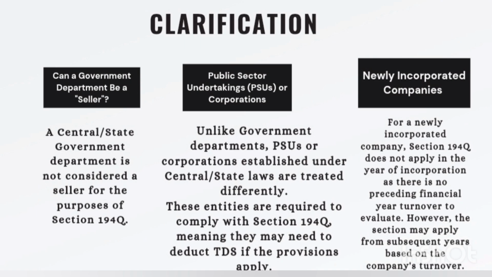No, the central and state government department is not considered as seller for the purpose of section 194Q. Now these things in your ICAI material also, this has been written that PSUs are treated separately. Unlike government departments, PSUs or corporations established under central or state laws are treated differently. These entities are required to comply with section 194Q if the terms and conditions are met. That means PSUs have to comply with this section.